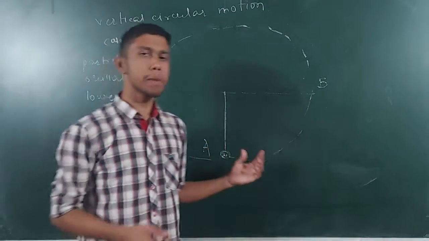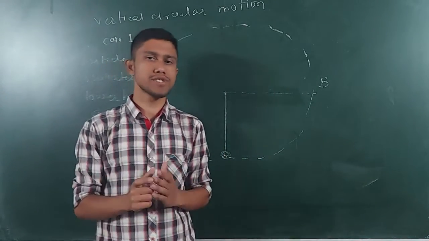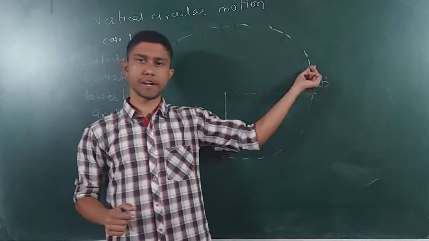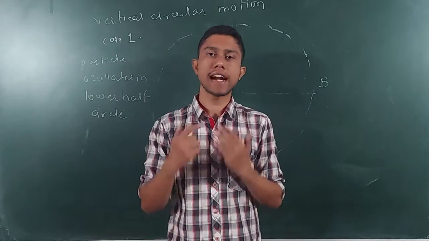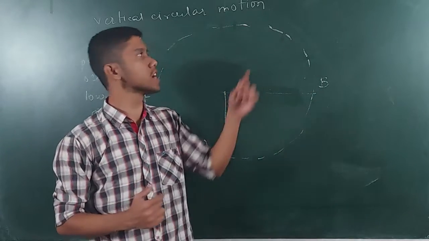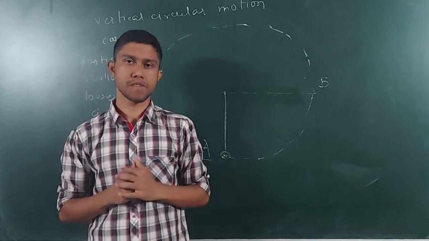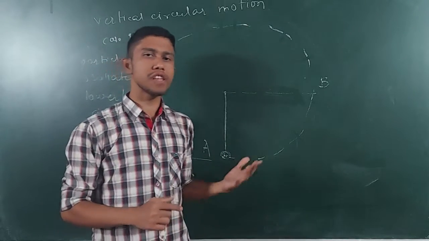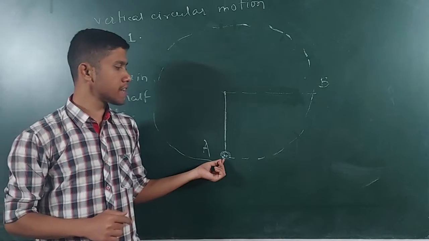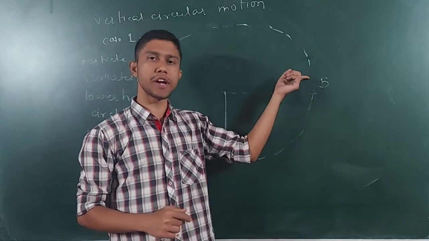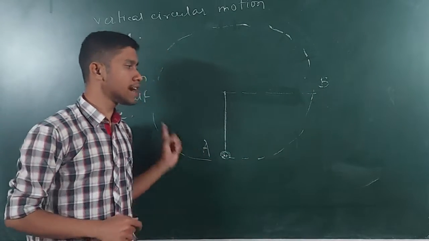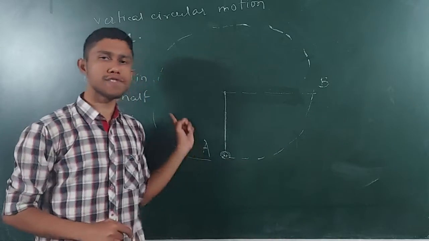The next case can be the particle has enough velocity to go above this point, but it does not have sufficient velocity to go up till this point. Are you understanding? We have seen the first case, the particle when pushed from here can't go above this point, so it was oscillating in this lower half circle.